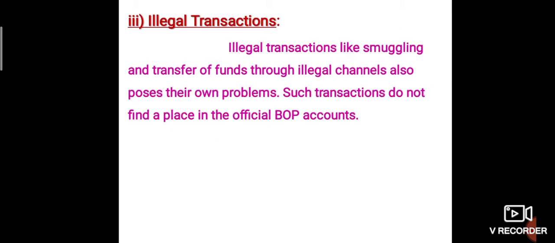Third one, illegal transactions. Illegal transactions like smuggling and transfer of funds through illegal channels also pose their own problems. Such transactions do not find a place in the official balance of payment account.